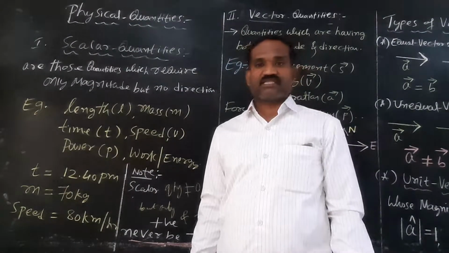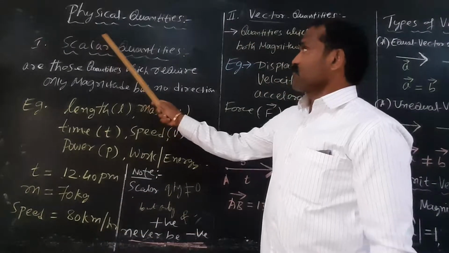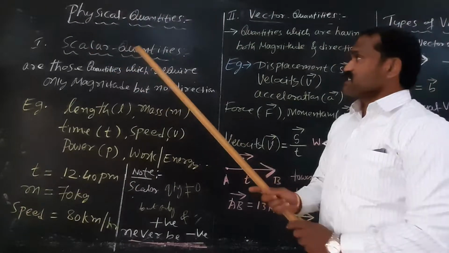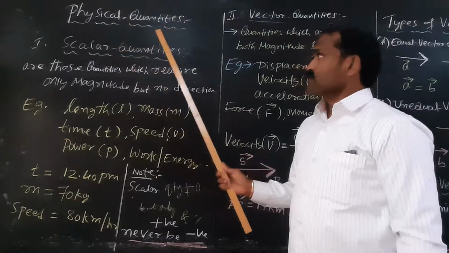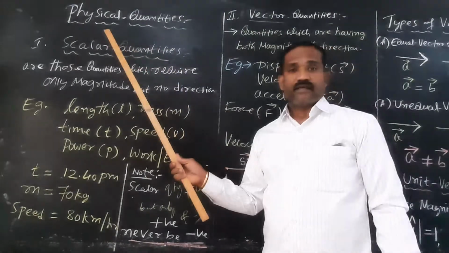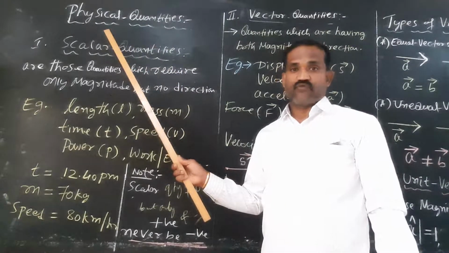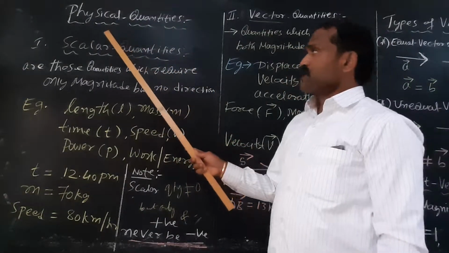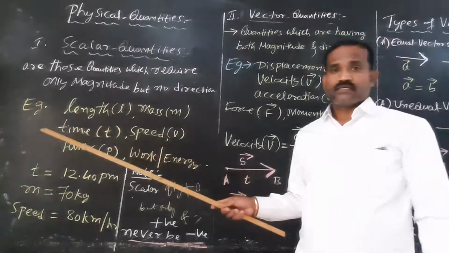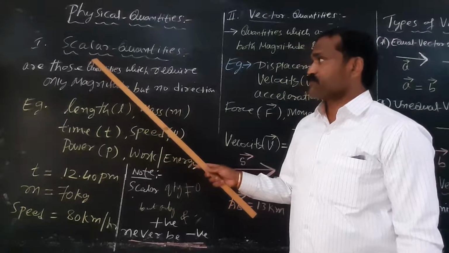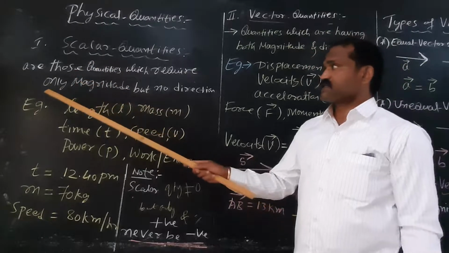Physical quantities are classified into two types. What are physical quantities? The quantities which can be measured. Anything that can be measured is called a physical quantity. Area, length, breadth, time, velocity, acceleration: these are all physical quantities. There are two types of physical quantities. First one is scalar quantities. What do you mean by scalar quantities?